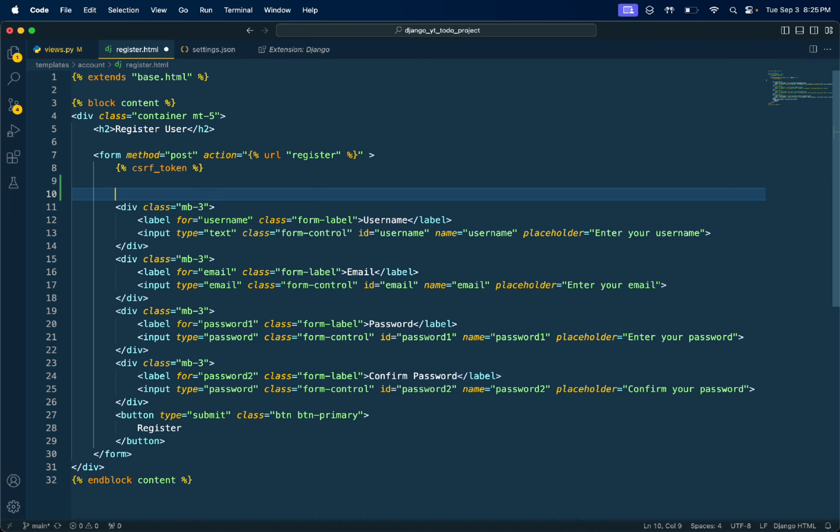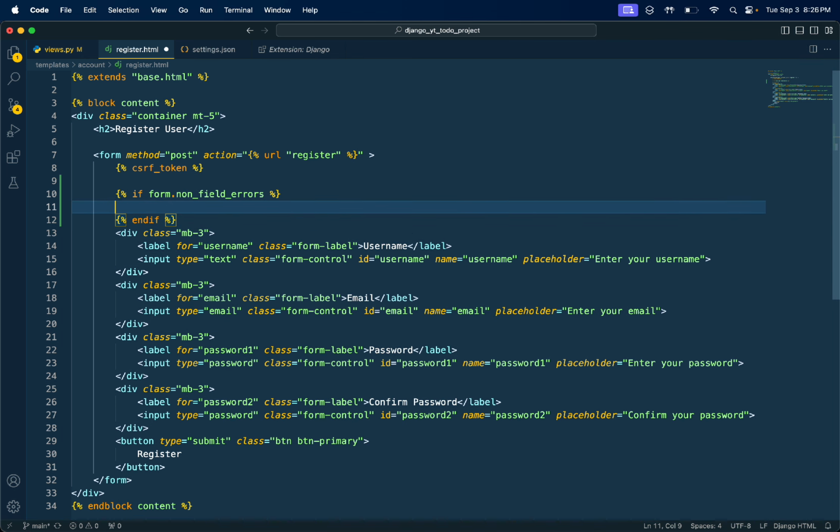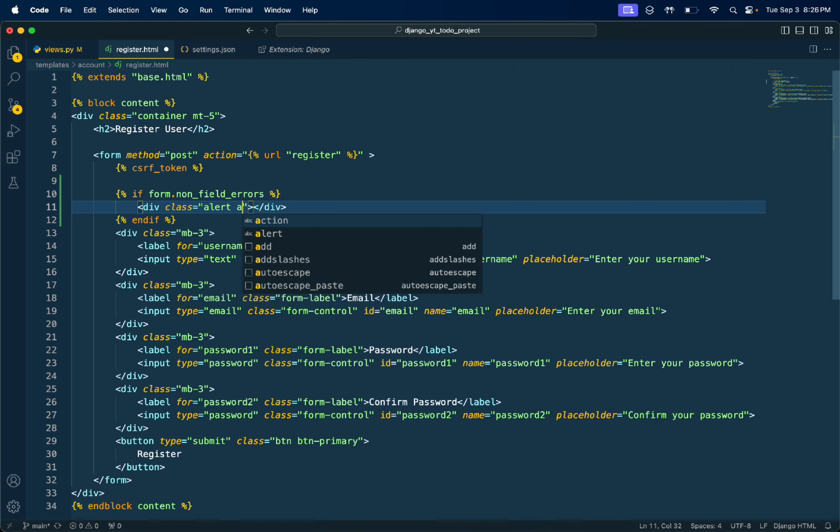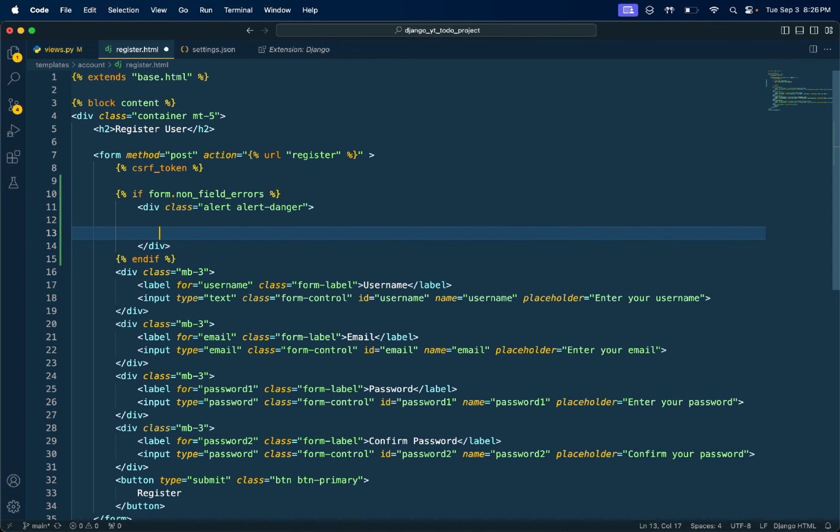Here I will say if form.non_field_errors, then here I can say div class alert alert-danger.